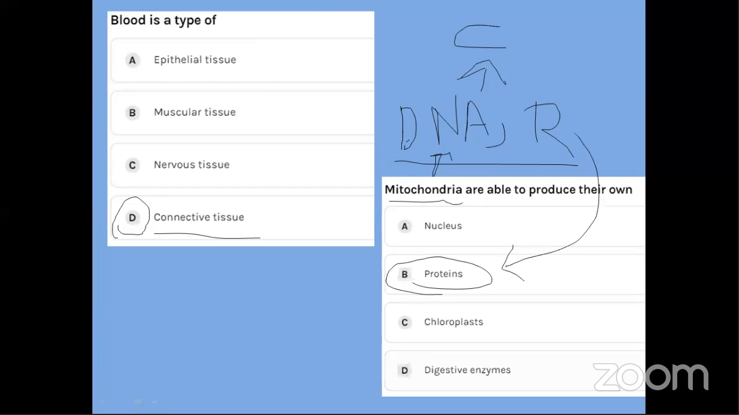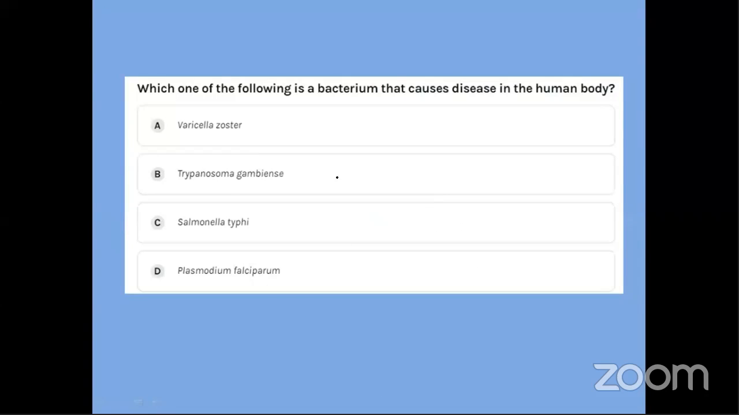Okay, we go to the next question. Which one of the following is a bacteria that causes disease in the human body? A, Varicella Zoster. B, Trypanosoma Gambinzi. C, Salmonella typhi. D, Plasmodium Falciparum.